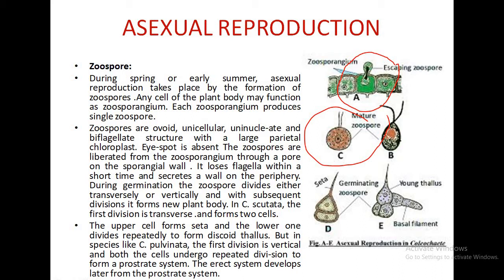At the time of germination, a transverse division is formed and forms the upper and lower cell. The upper cell forms the seta, while the lower cell forms the discoid thallus. There are different systems of thallus development in prostrate, discoid and erect thallus.